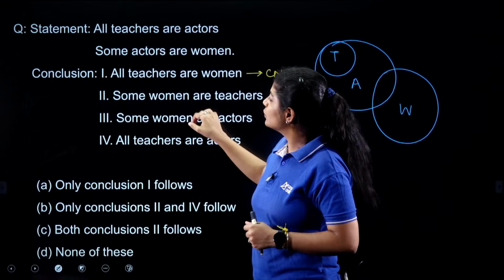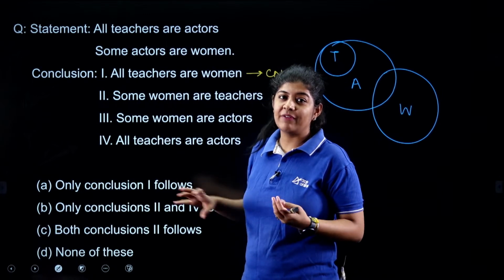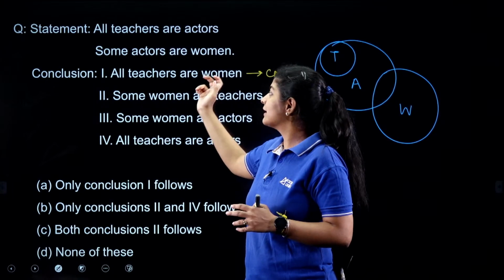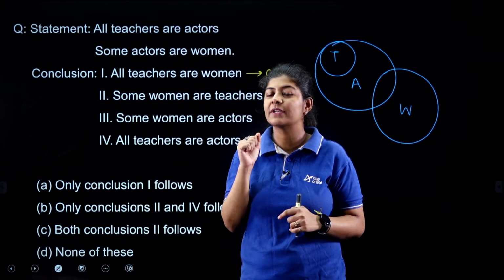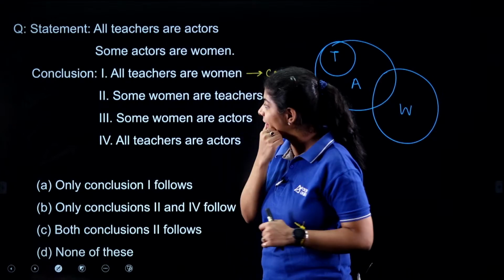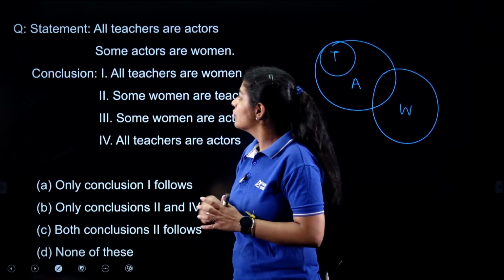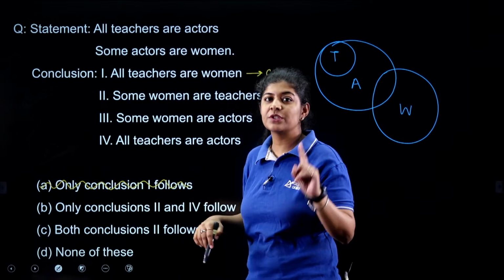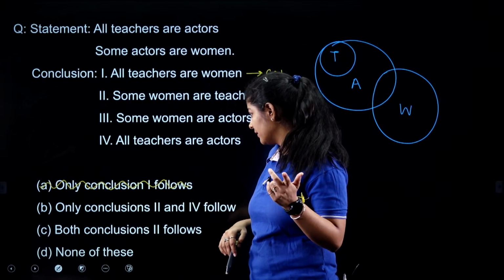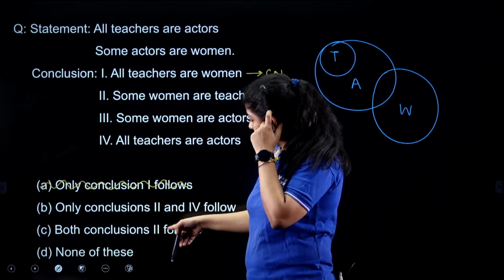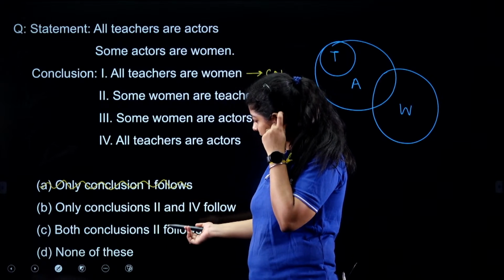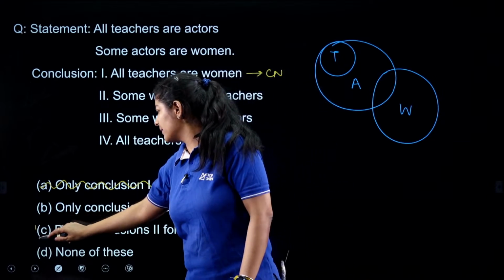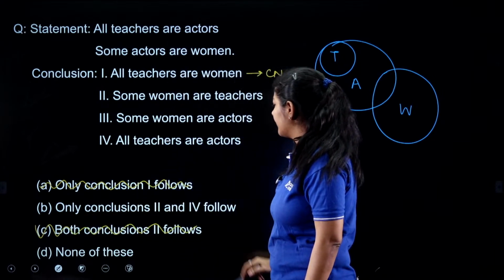Just go through the conclusions once. Do we have some, all and no? Because we know that whenever we have the same entities and an all-no pair, they create a complementary pair, right? So we can eliminate all those options in which the first one is included. Both conclusions, second follows. Okay, so this one is eliminated because of some typing error, right?